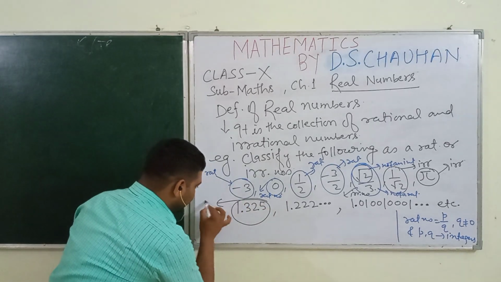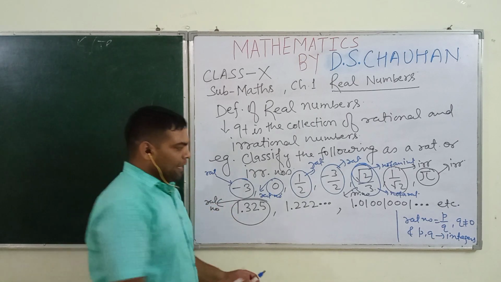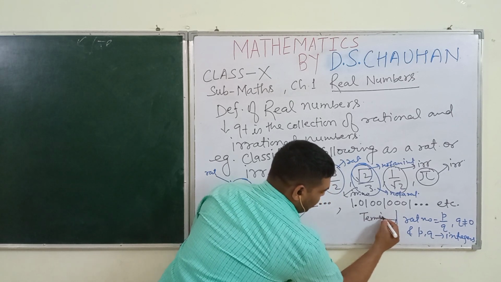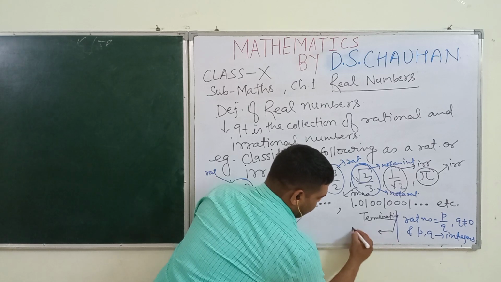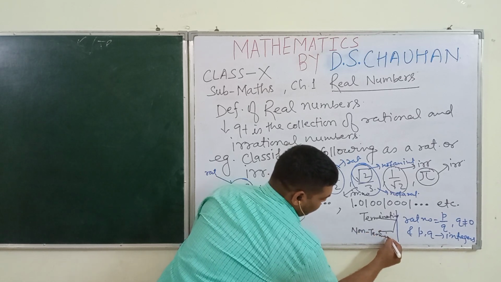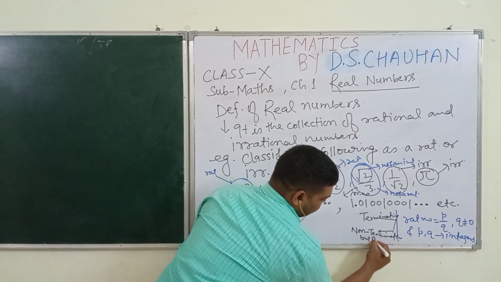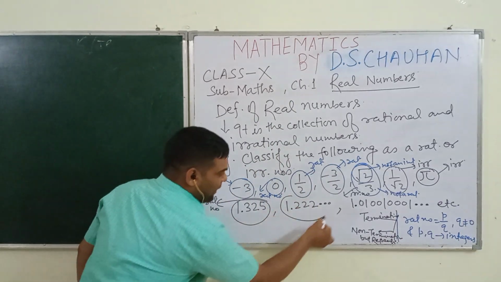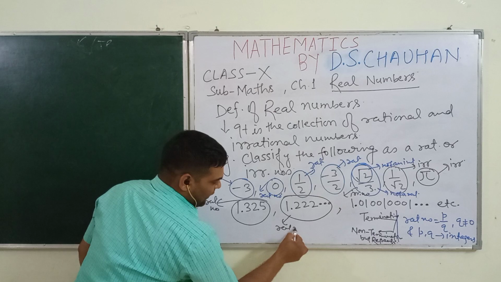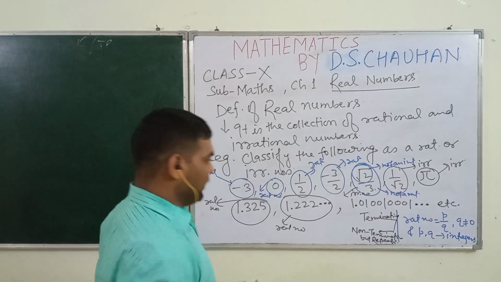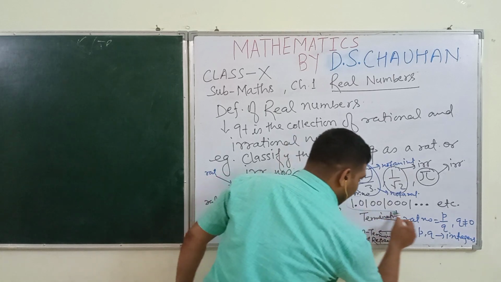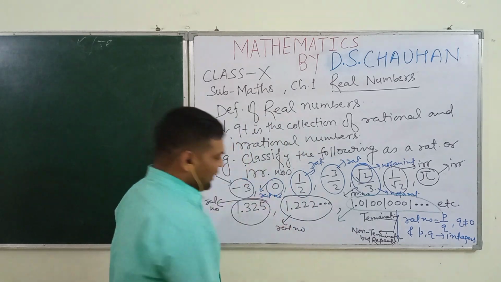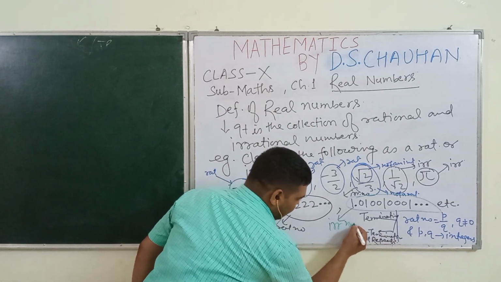So this is a rational number, because we know that a rational number has two types of decimal expansion: terminating and non-terminating but repeating. Okay, see here, non-terminating but repeating. This is also a rational number. And this decimal expansion, students, is non-terminating and non-repeating. So it is not a rational number. This is an irrational number.